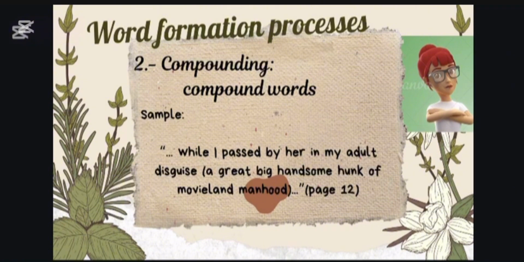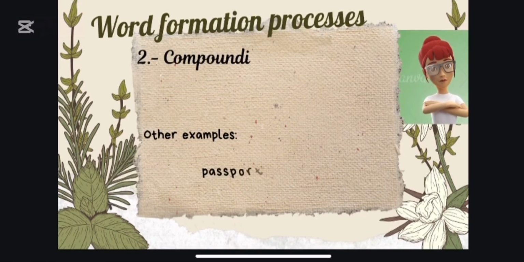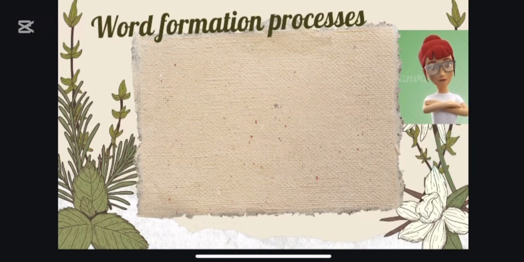In page 12, manhood is a new word created by two independent words, which are man and hood. Other examples of this are passport and movieland.